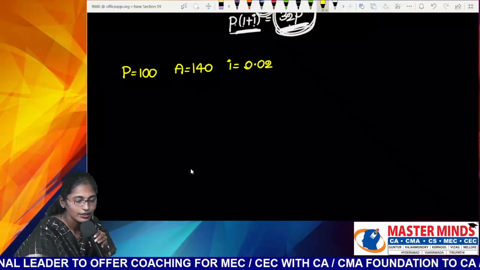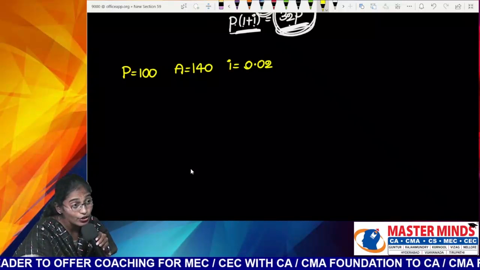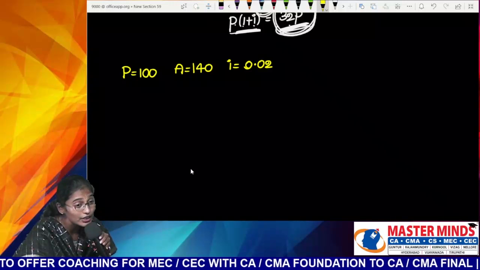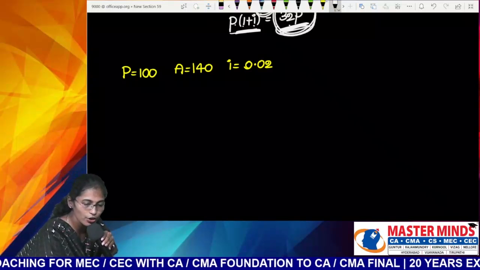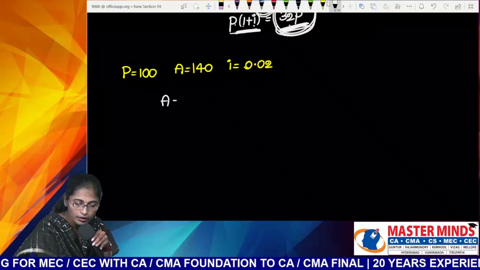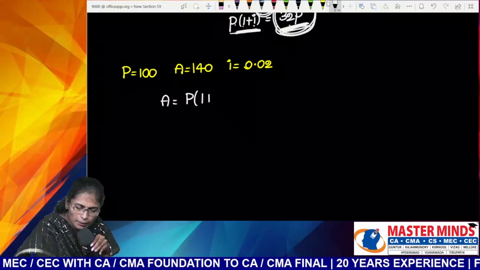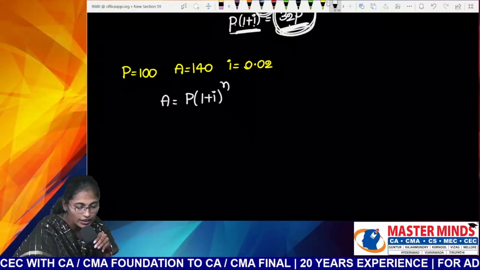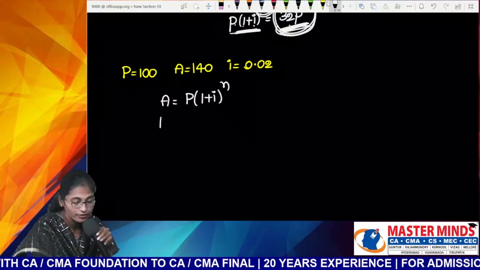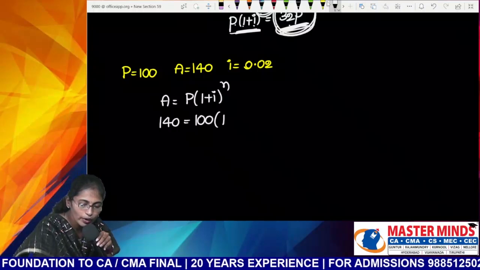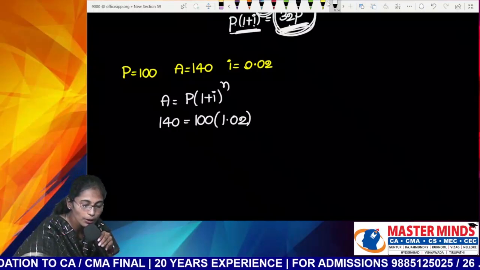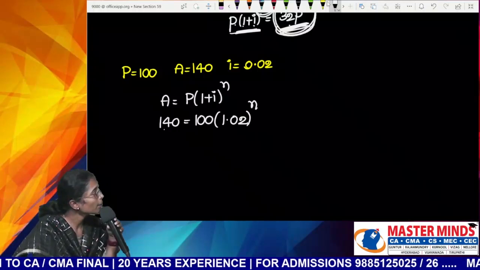I told you that population growth is simple interest or compound interest. I don't know the formula for amount in compound interest. Could you please tell me the formula? P of (1 plus i) whole power n. What is your amount here? Equals principal into 1.02 whole power n, which is 140 by 100.